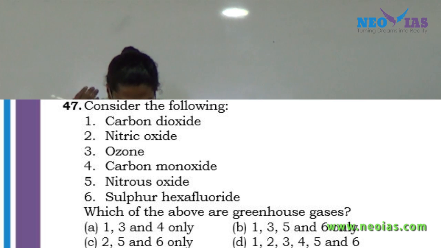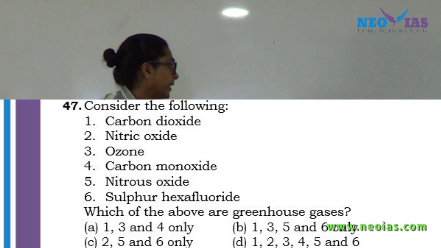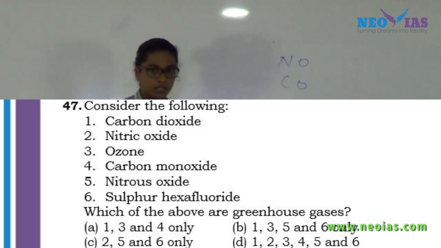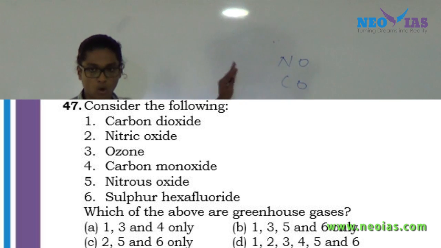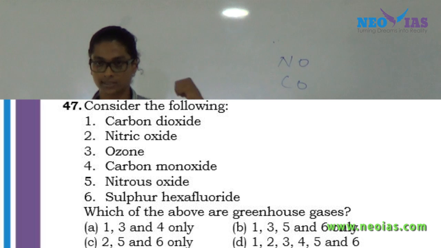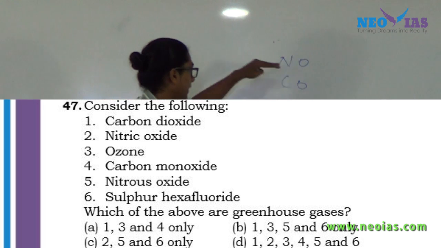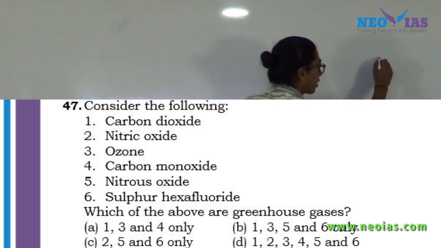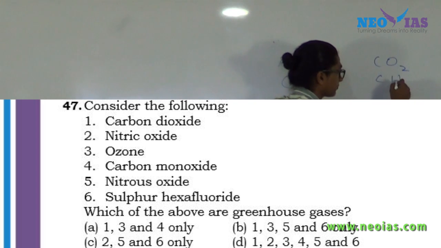Now just see the second one as well as the 4th one, nitric oxide and carbon monoxide. See, these gases are not greenhouse gases, but if you ask me whether they result in the greenhouse effect or in global warming? Yes. How? Because nitric oxide and carbon monoxide can affect the concentration of other greenhouse gases.